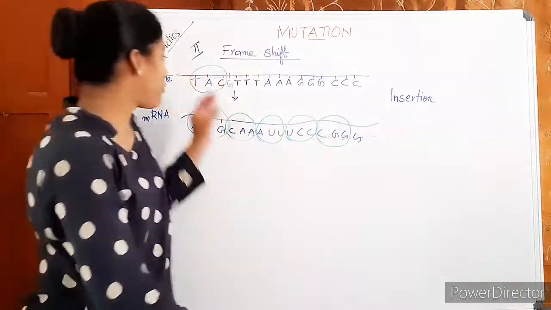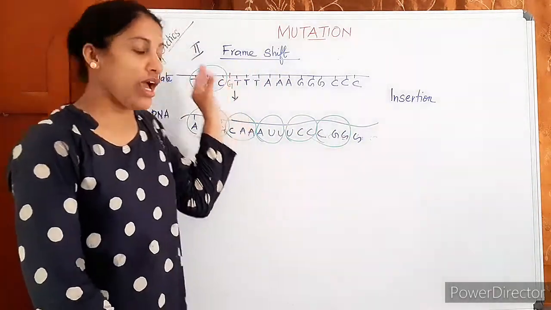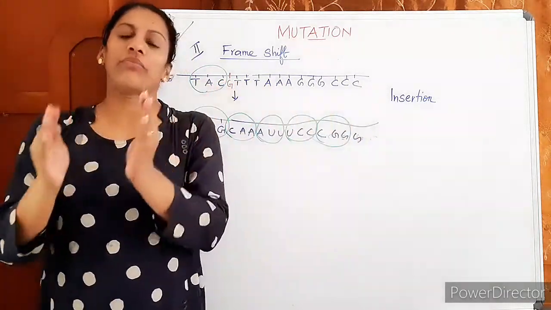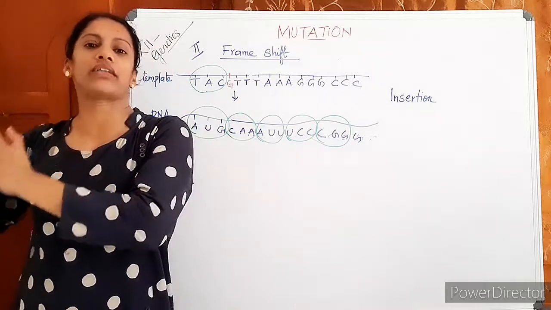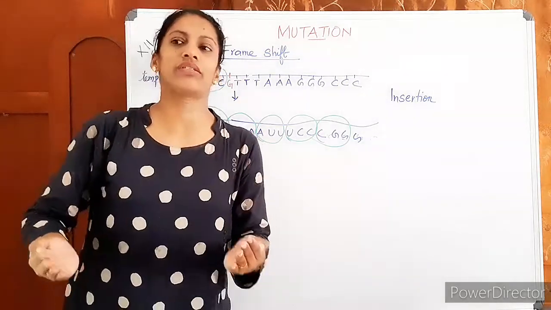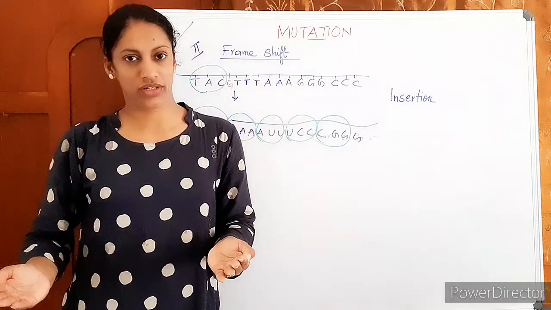Okay, that means from the point of deletion and from the point of insertion, every amino acid, every mRNA triplet will be changed, so that the amino acids also will be changed.